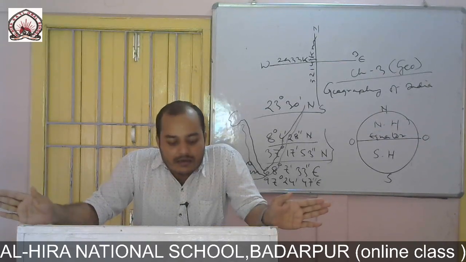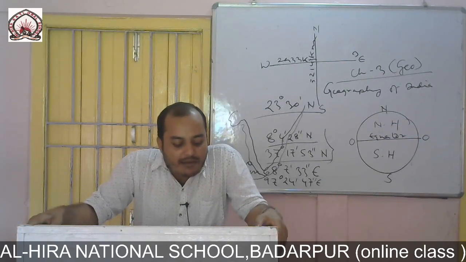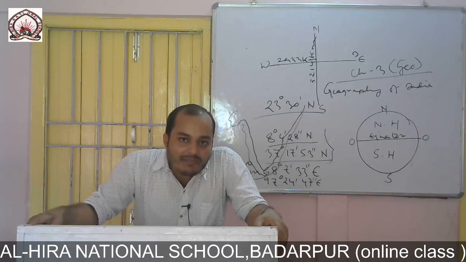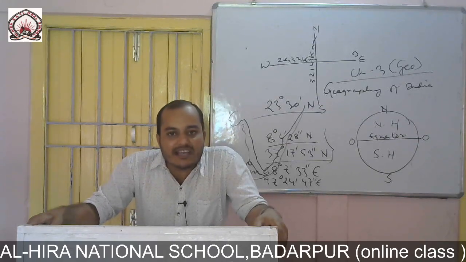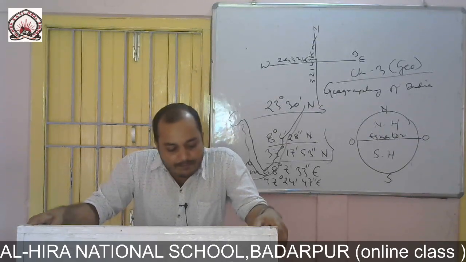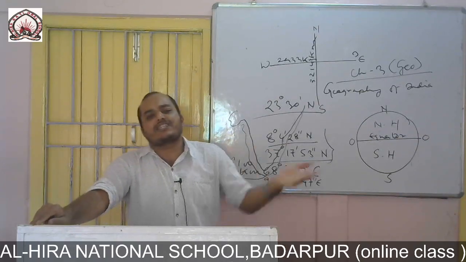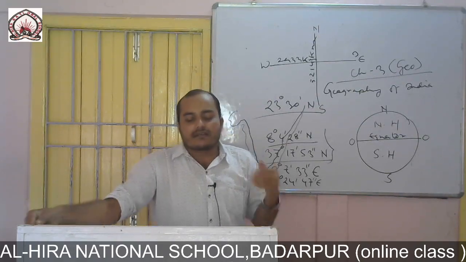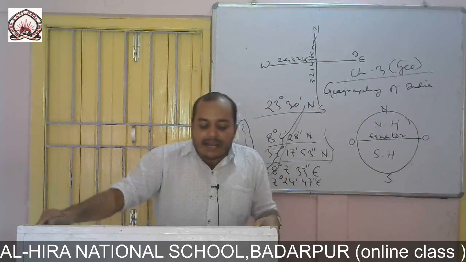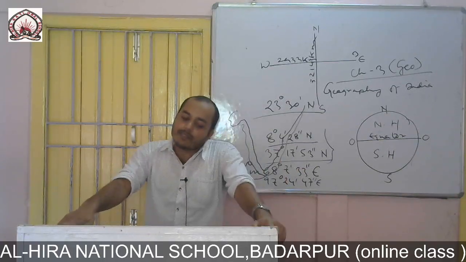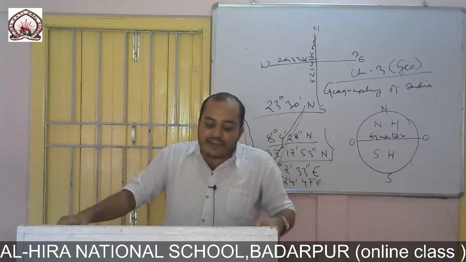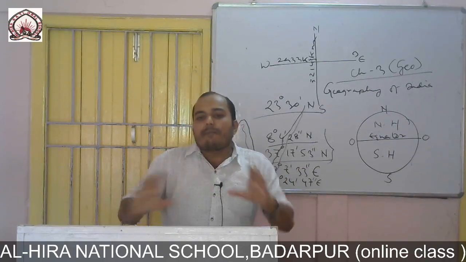Southern rivers are comparatively narrow, and because of this narrowness these rivers are not navigable. Navigable means where a ship can run. Now the rivers of southern India are older and they flow in a definite course over hard rock.